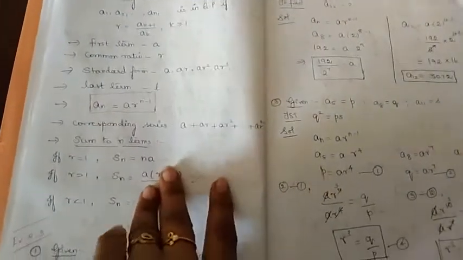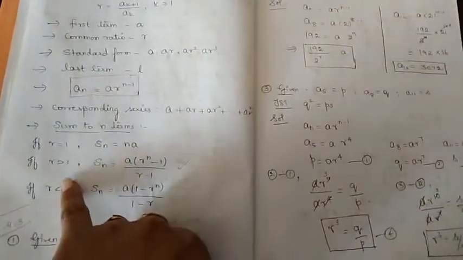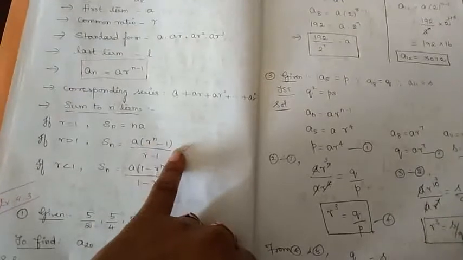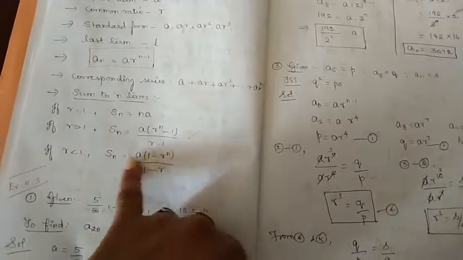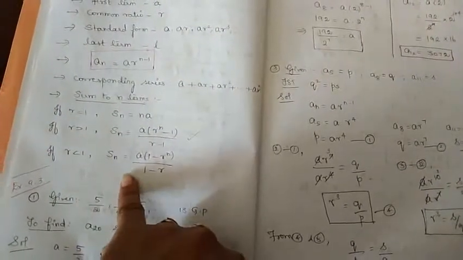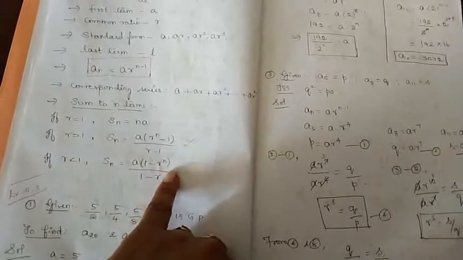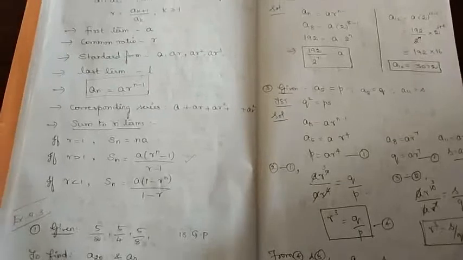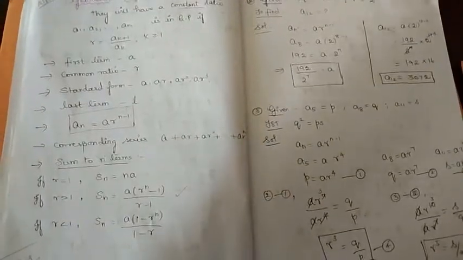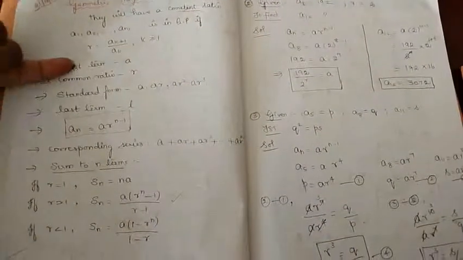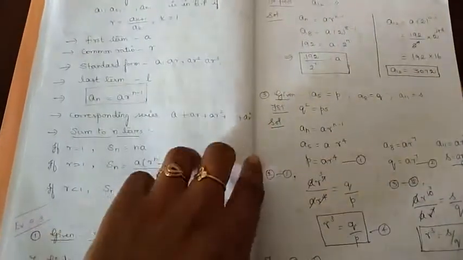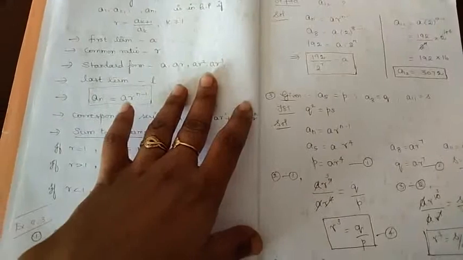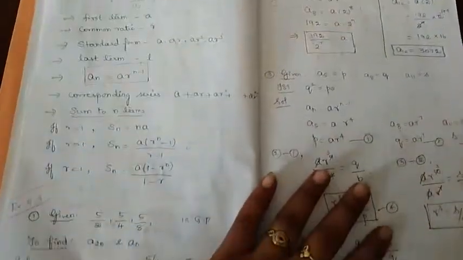If R equal to 1, Sn is just n into A. If R is greater than 1, Sn is A into R power n minus 1 divided by R minus 1. If R is less than 1, Sn is A into 1 minus R power n divided by 1 minus R. Okay, so you have to remember all these formulas: what is meant by R, what is the formula for An, what is the formula for Sn, and what is the standard form of GP, as we have for AP, right?